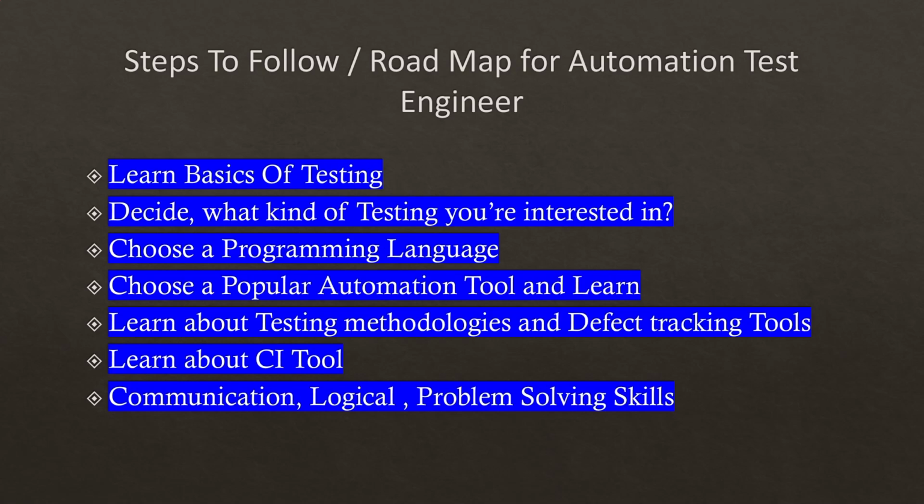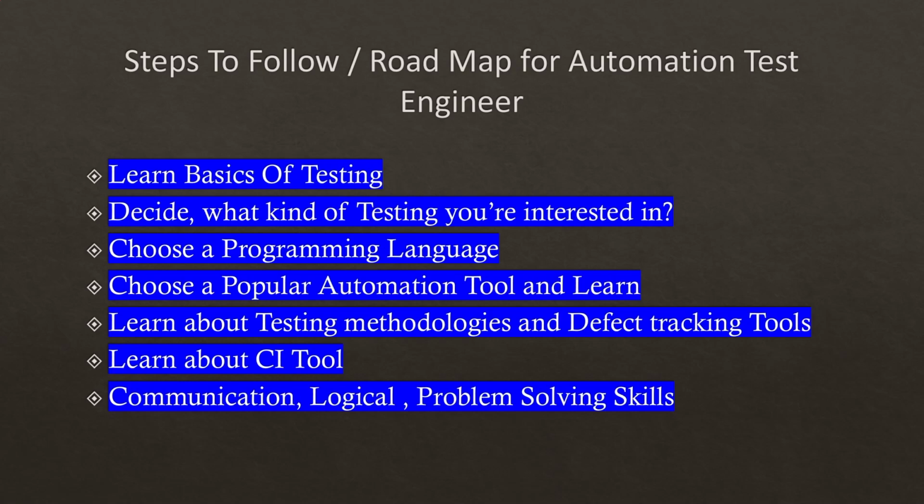So we need to learn any one of the tools that we are going to use to automate some application. Nowadays many of the people and many of the companies are working with the automation tool called Selenium. For that reason only, we need to learn the basics of a programming language. So we are going to choose a particular automation tool, either Selenium, Catalan or Cypress. These are the tools, but nowadays everyone is using Selenium as an automation tool to automate web applications.